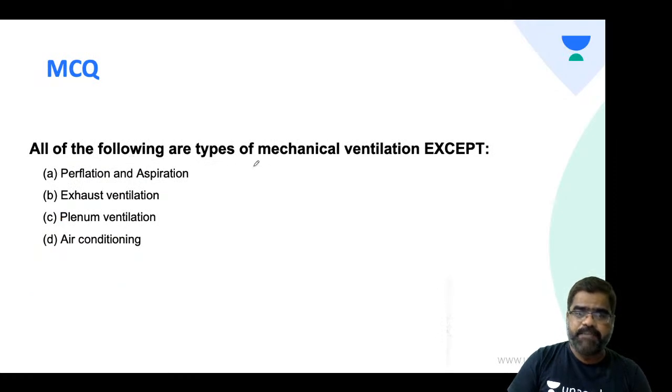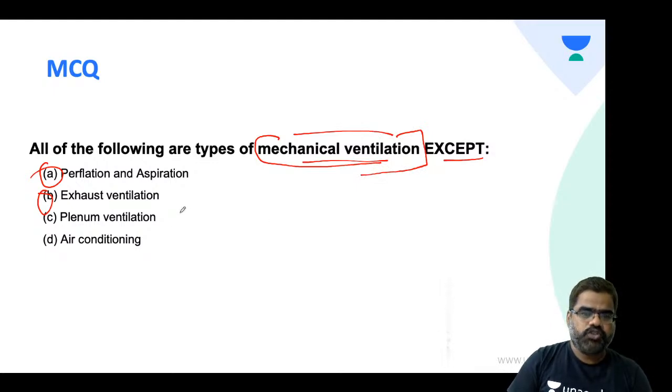All of the following are types of mechanical ventilation except, which is not a mechanical ventilation: perflation, aspiration, exhaust, plenum, air conditioning. Try this. Okay. Somebody is going with B, somebody is going with A. All are types of mechanical ventilation where mechanics is involved. Some mechanical thing, a machine, is involved, except. So exhaust, air conditioning, it's required. No, it's a mechanical thing.